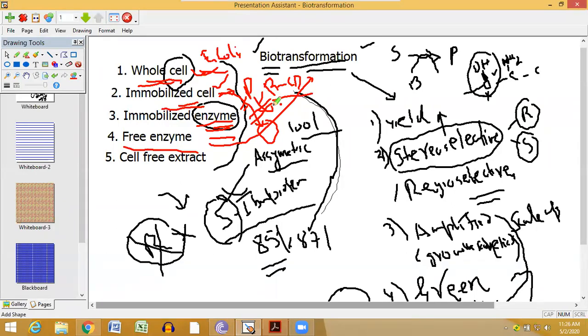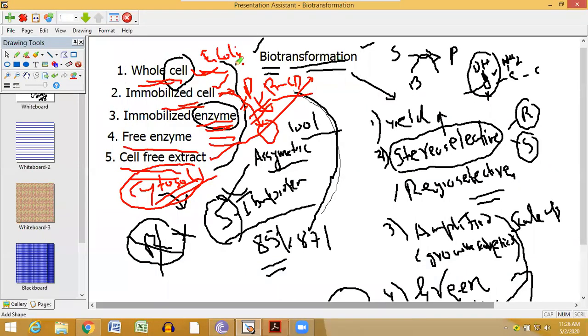Sometimes we use cell-free extract. Cell-free extract means the cytosol of the cell. You rupture the cell, break the cell membrane, and use the cytosol for biocatalysis. That is called cell-free extract. Within the cytosol is the enzyme which catalyzes the biotransformation. Now, biotransformation can be achieved by any of these.